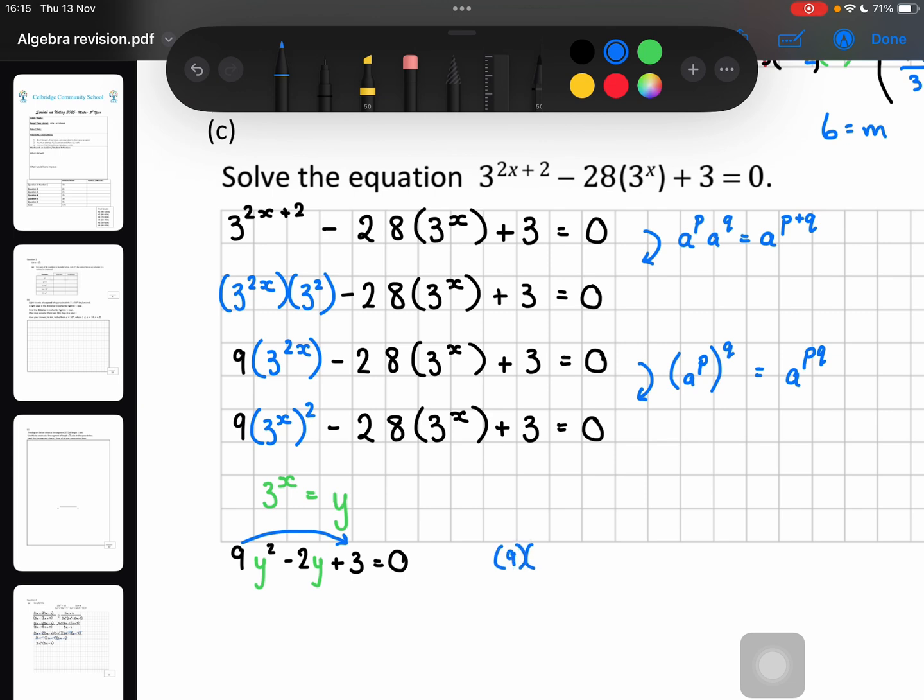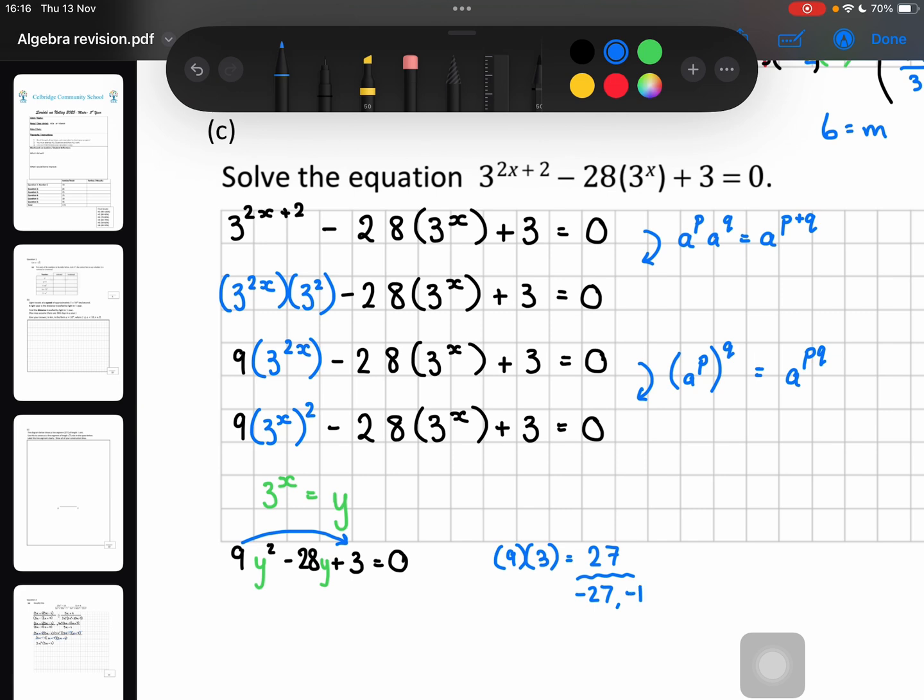We are going to be looking for things that multiply to give me 27 and add to give me minus 28. Sorry, I took that down wrong. So what multiplies to give me plus 27, but adds to give me minus 28? I can use minus 27 and minus 1.